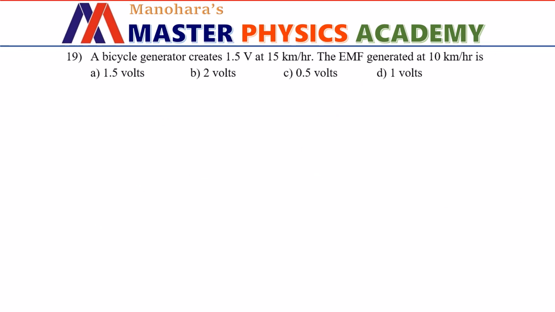A bicycle generator creates 1.5 volt at 15 km per hour. The EMF generated at 10 km per hour is, obviously it is going to be 1 volt, but I will show the calculation part. So what do we know about induced EMF is, it is directly proportional to rate of change of flux, right?